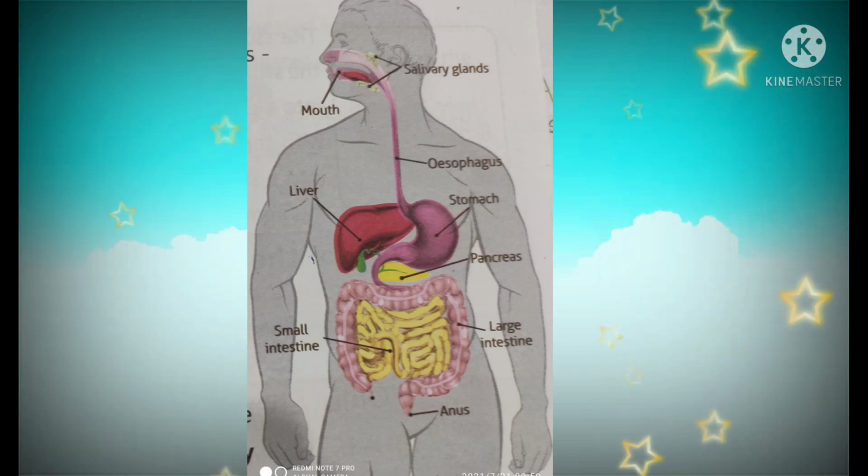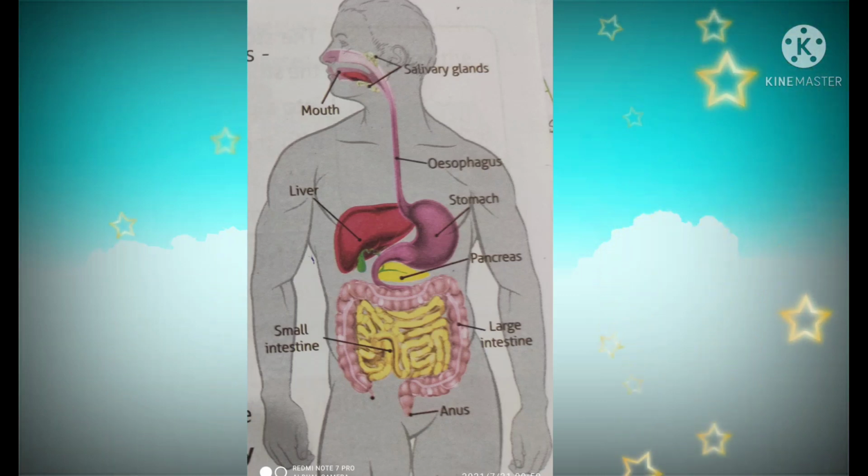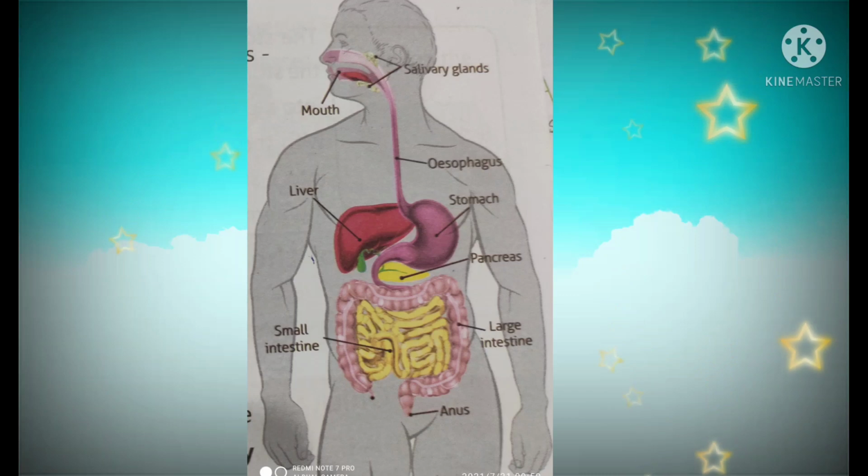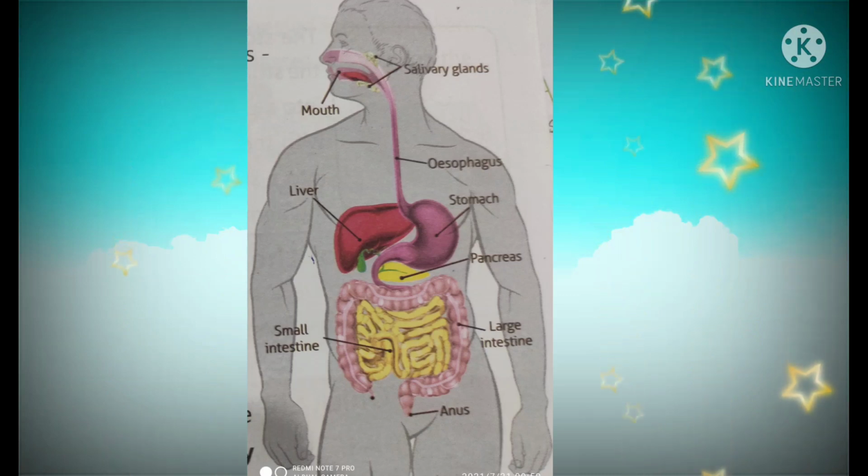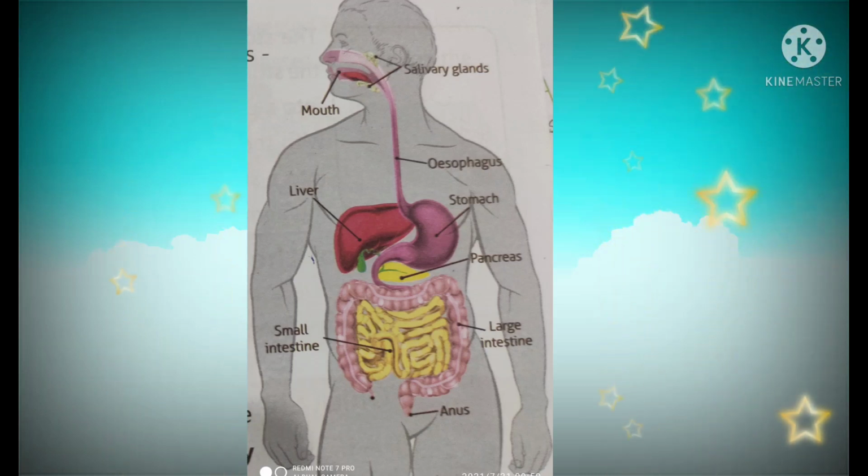Next, children, the stomach. It is a muscular sac-like structure. Food is ground well and mixed with its juices. Protein digestion starts in the stomach. Hydrochloric acid in the stomach kills bacteria in the food.